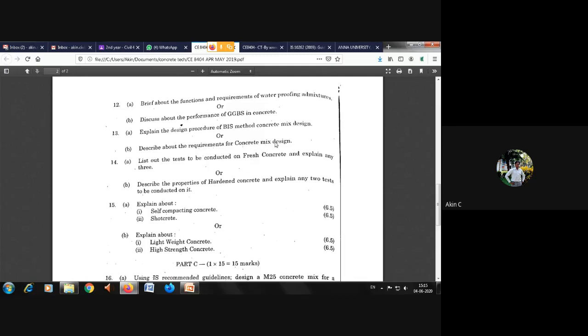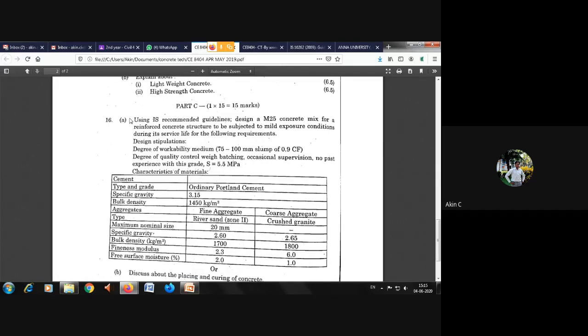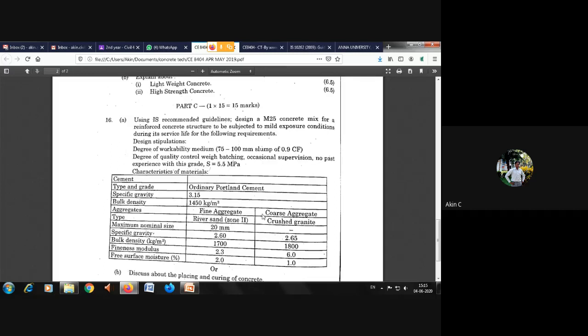So both the things they are asking about are concrete mix design. And if you see the part C question, they have asked about the problem which we have solved, two or three problems in the class, comparing the IS code book. This is the problem they have asked. So we don't want to fear about this very big question, because this is supported by a simple code book called IS 10262.